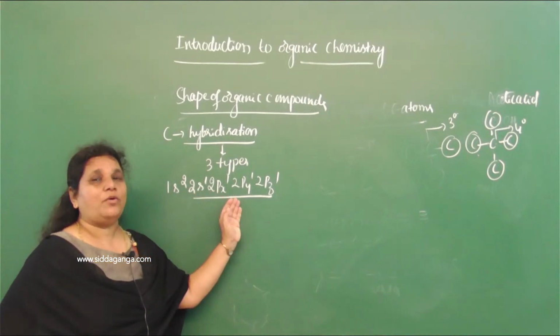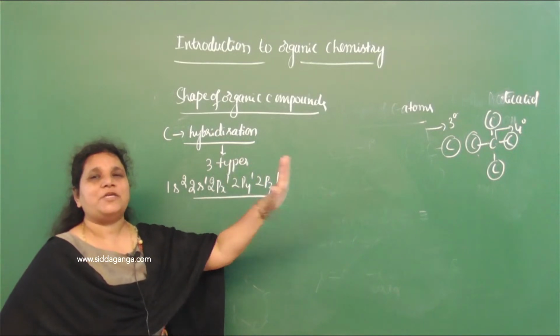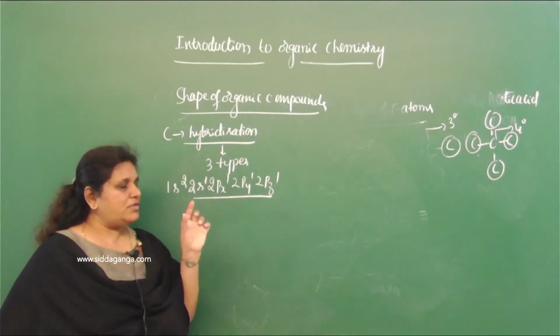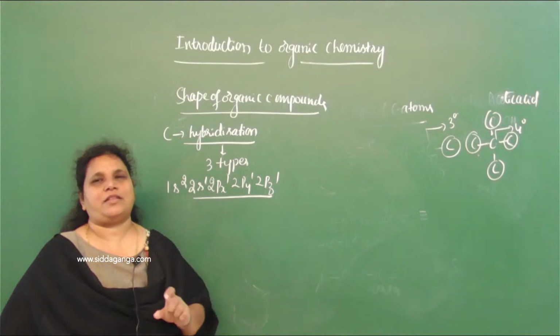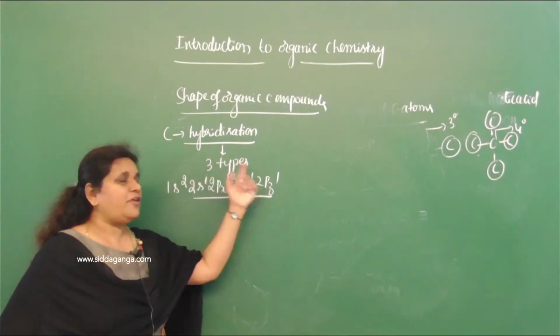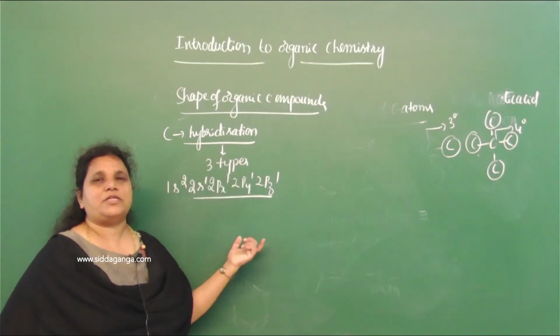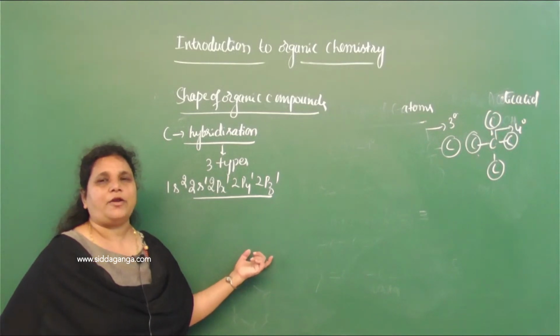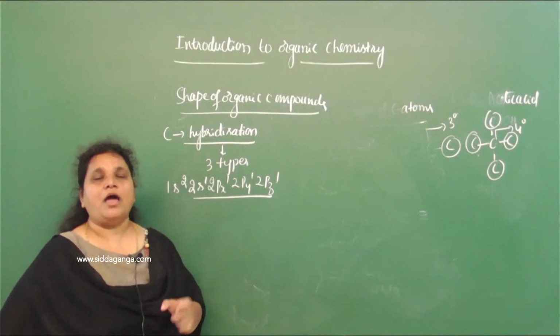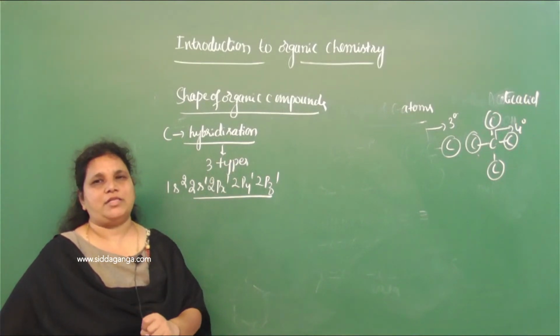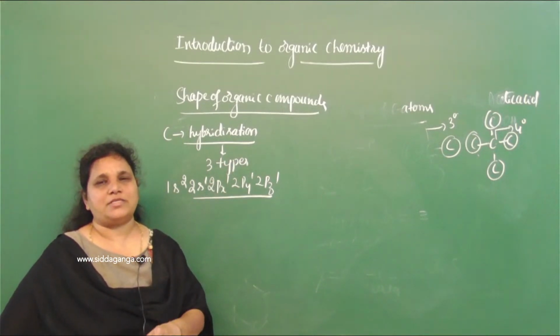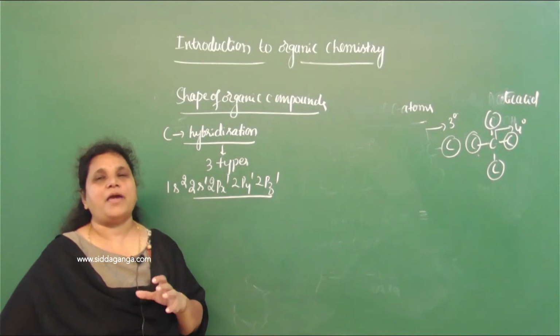A 2s cannot be mixed with 4s or 4p, so there must be a slight difference in energy. Then after mixing, whatever atomic orbitals are obtained are called equivalent atomic orbitals, and those are called hybridized orbitals, and the phenomenon is called hybridization.